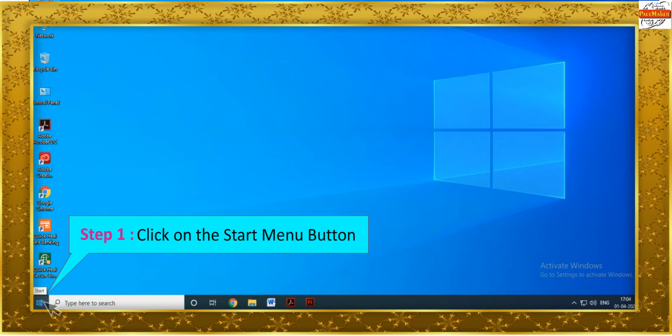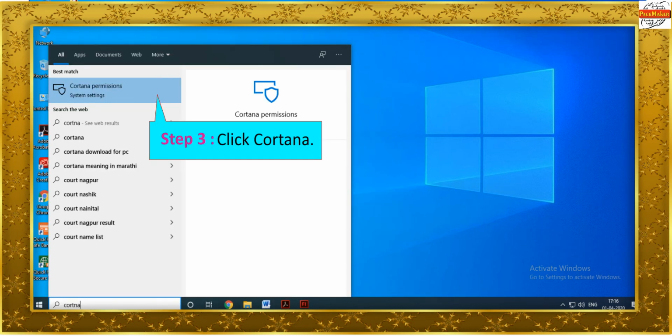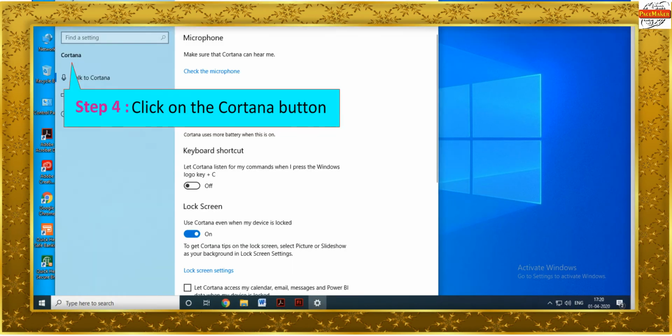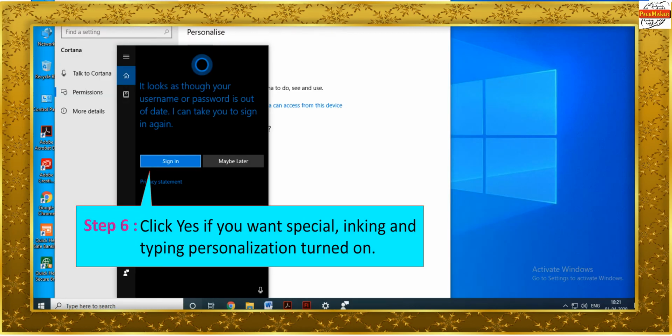Step 1. Click on the Start menu button. Step 2. Click All apps. In Step 3, click Cortana. Step 4. Click on the Cortana button. Step 5. Click Use Cortana. Step 6. Click Yes if you want special inking and typing personalization turned on.